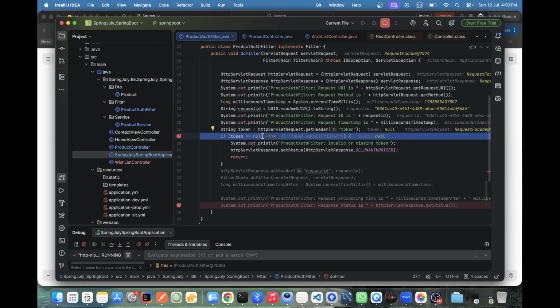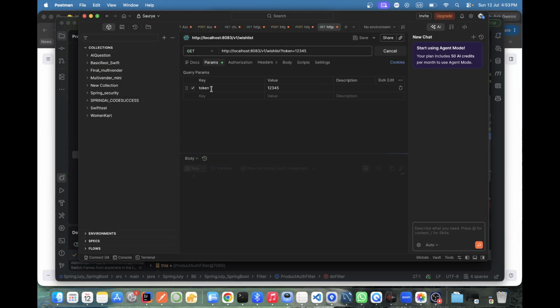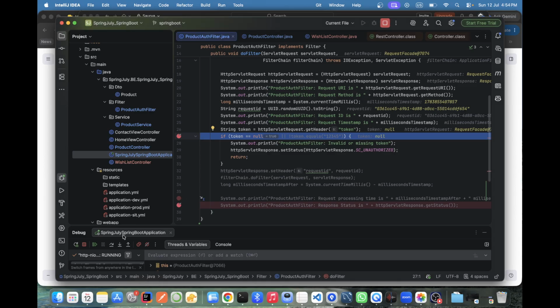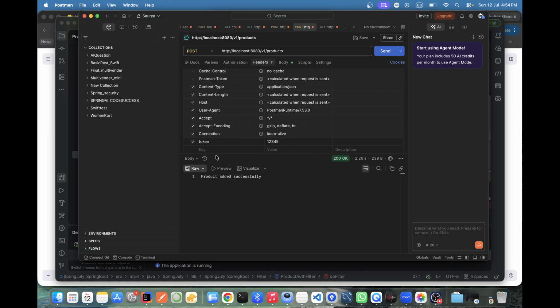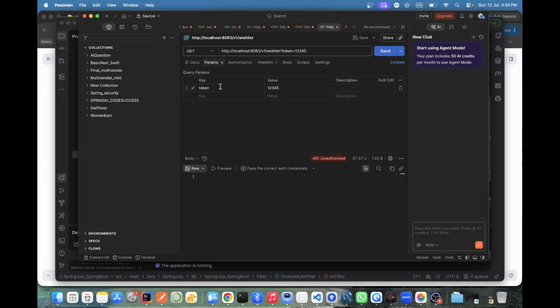Token null equal to true. So the token we have given the previous time also we have given as null. By default it acts as null only, if you don't give a token. See here we are having a value, correct? But here earlier we did not pass, so it was taking the value as null.